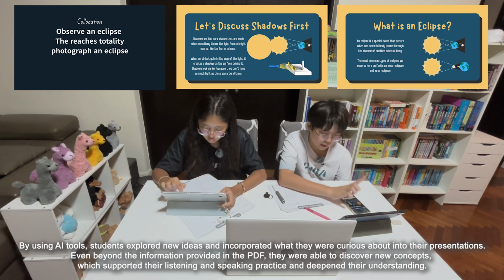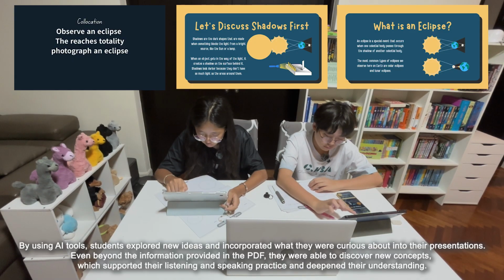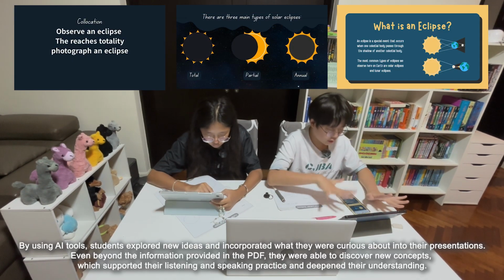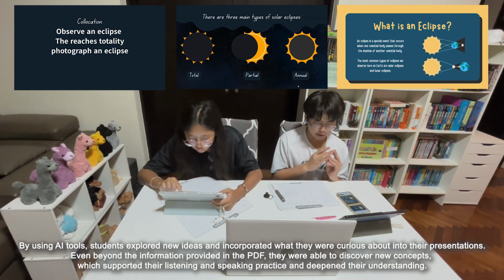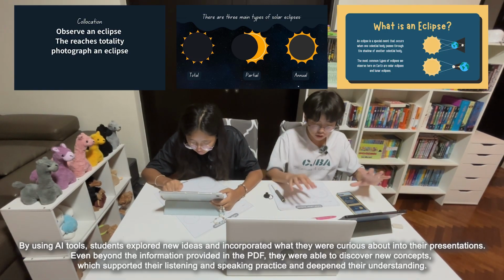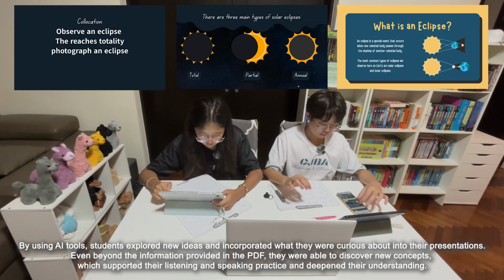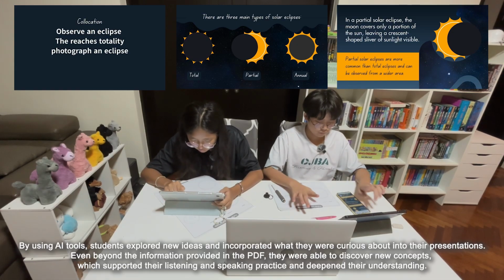How many types of solar eclipses are there? There are three main types. A total eclipse, where the sun is fully covered. A partial eclipse, where only part of the sun is blocked. And an annular eclipse, where the moon covers the center, but a ring of the sun is still visible. So if a total eclipse is shown in, say, America, then a partial eclipse is shown in Brazil. That's what it's saying, right? Yes, that's exactly right. A total eclipse is only fully visible along a narrow path, called the path of totality.